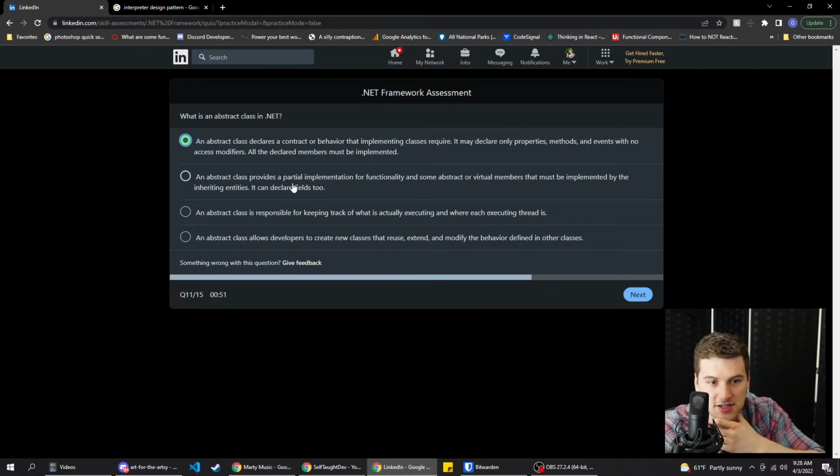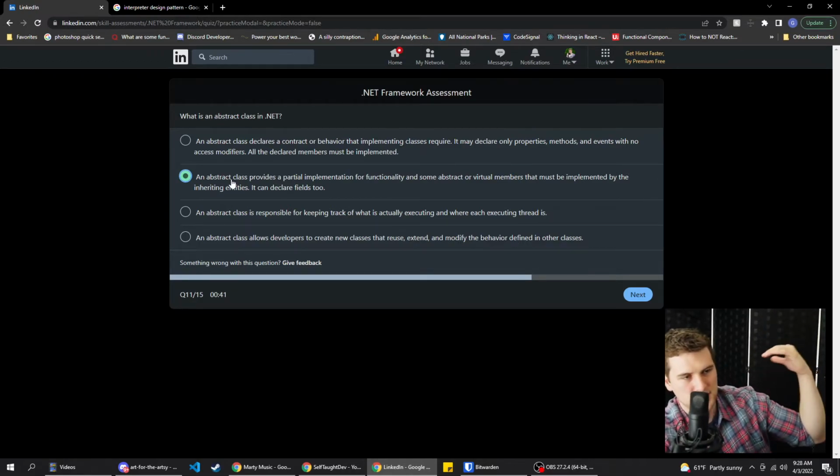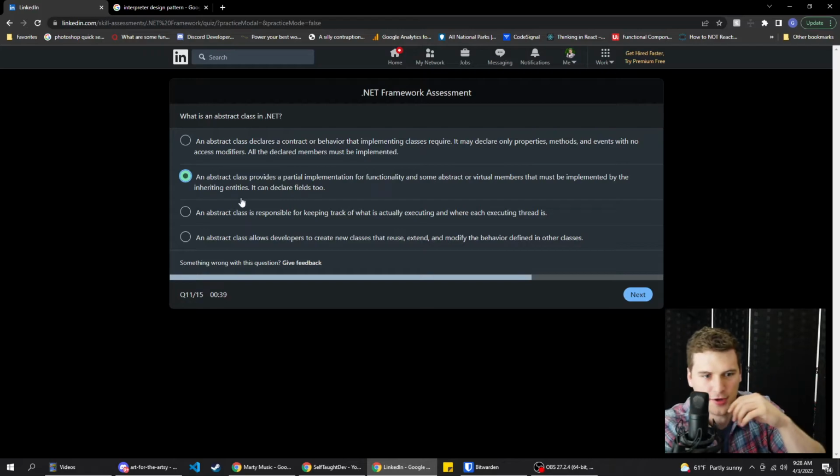An abstract class provides a partial implementation. Yes, abstract classes would probably be partial, because I imagine if you have an abstract class, you would inherit it in other subclasses, right? So it would only have partial implementation for a function or some abstract or virtual members that must be implemented by inheriting entities. Yeah, see, that's kind of what I was thinking. It can declare fields too, probably.